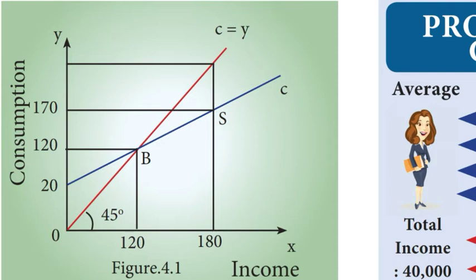This is because the propensity to save is merely the propensity not to consume. The 45-degree line may therefore be regarded as a zero saving line, and the shape and the position of the C curve indicates the division of income between consumption and savings.